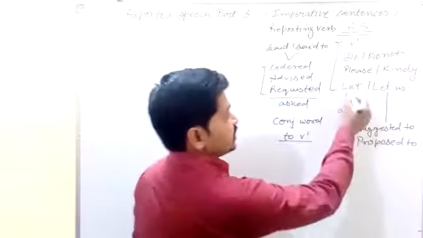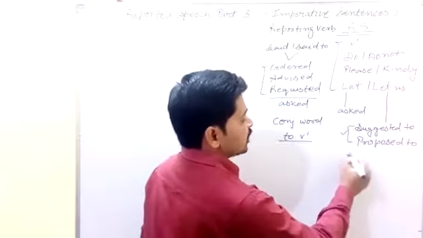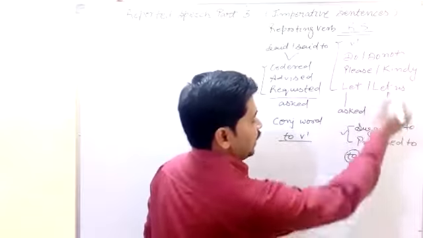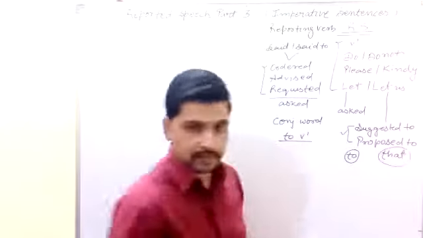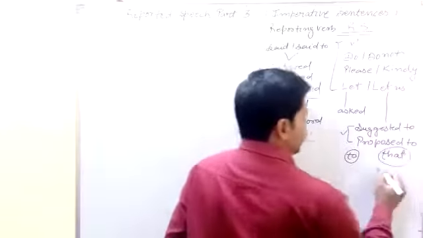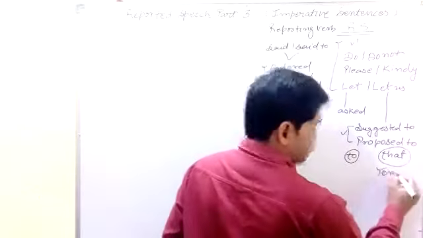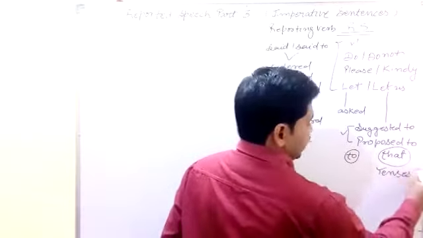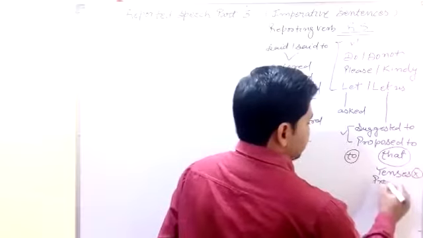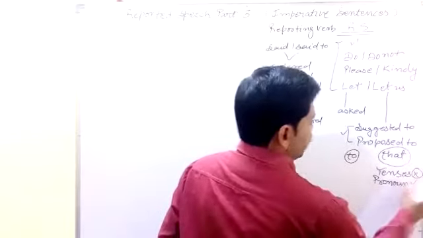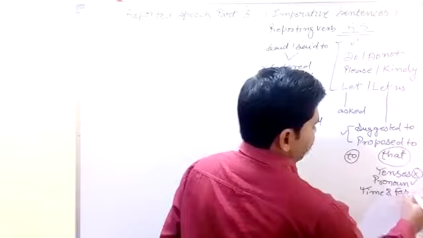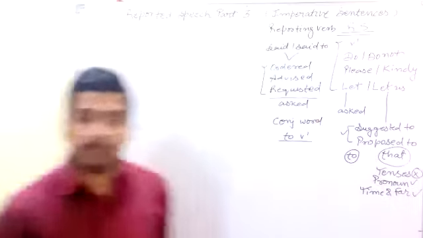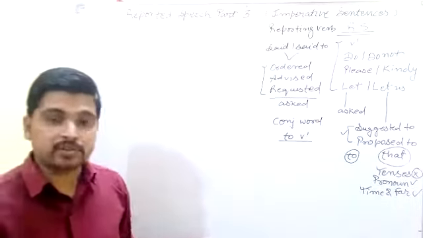If our sentence starts with let, then we use the conjunction to, and if our sentence starts with let us, then we use the conjunction that. The other changes: there are no changes in tenses.